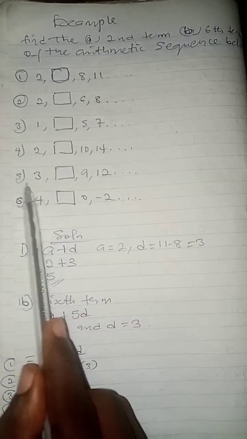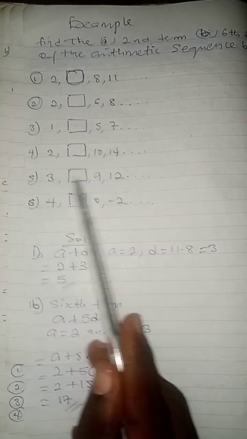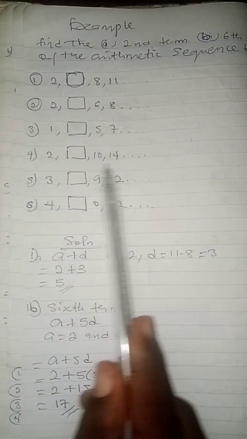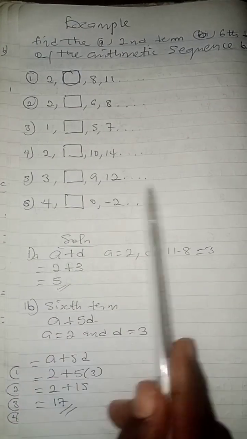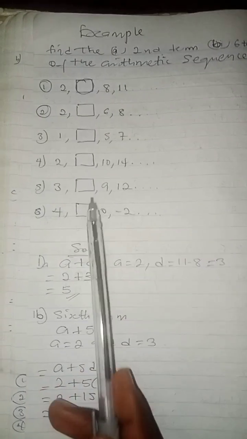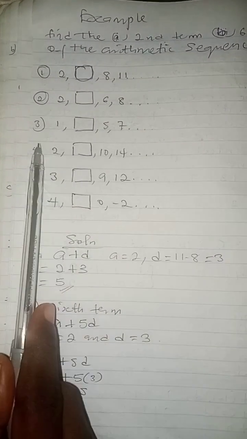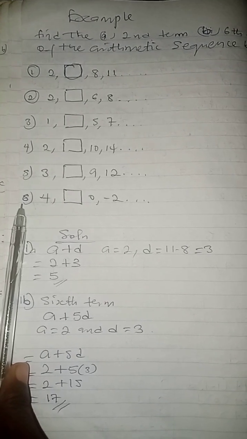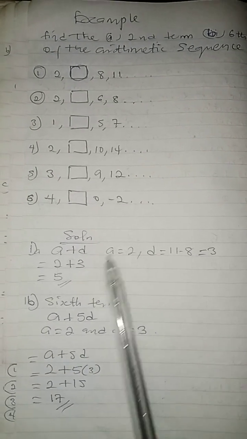Solve these questions. Find the second term and the sixth term of this arithmetic sequence or progression, and leave your answer in the comment section. Take the same format and you will get your answer.